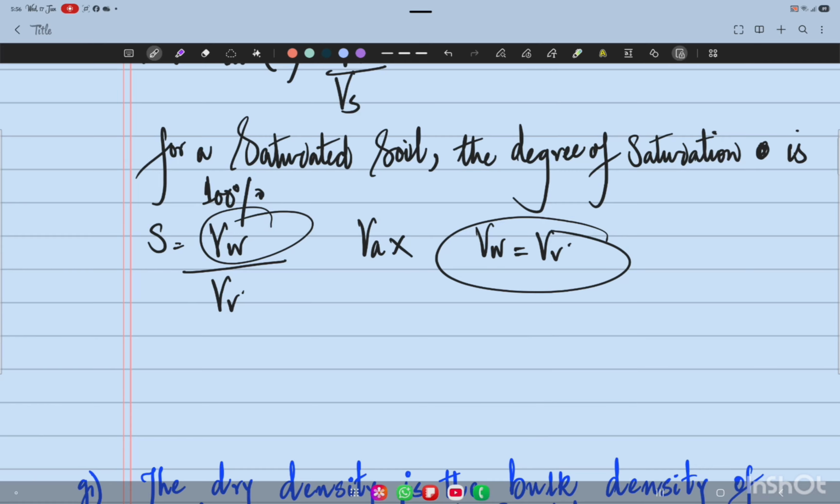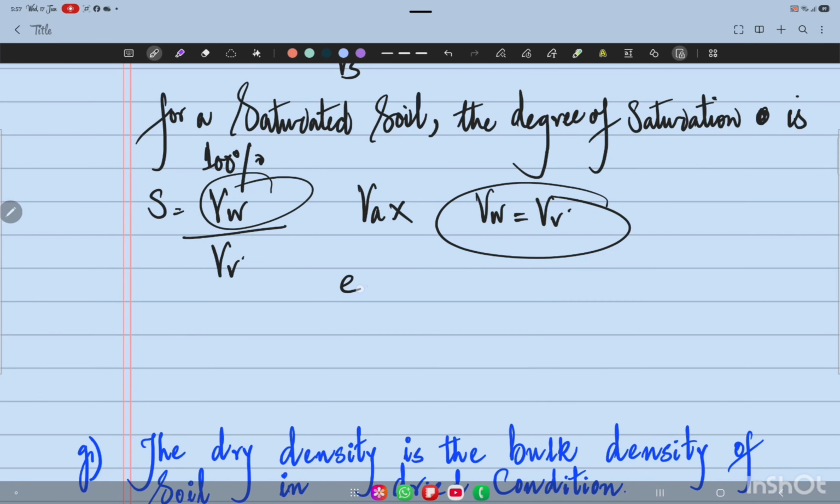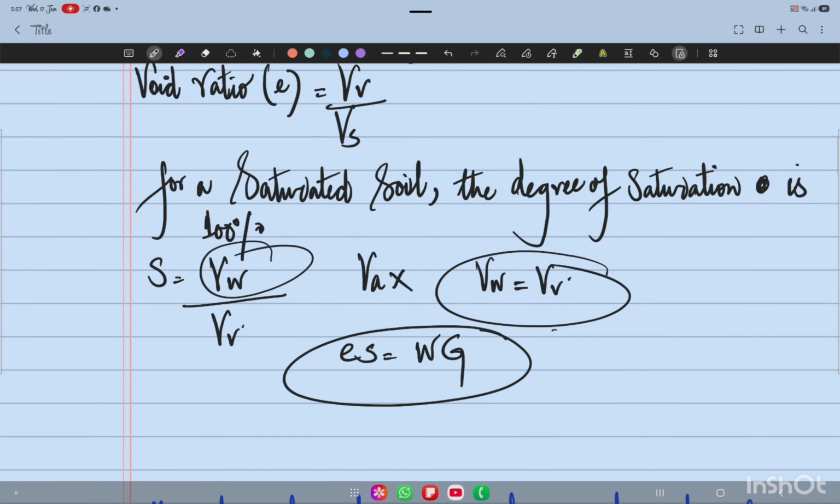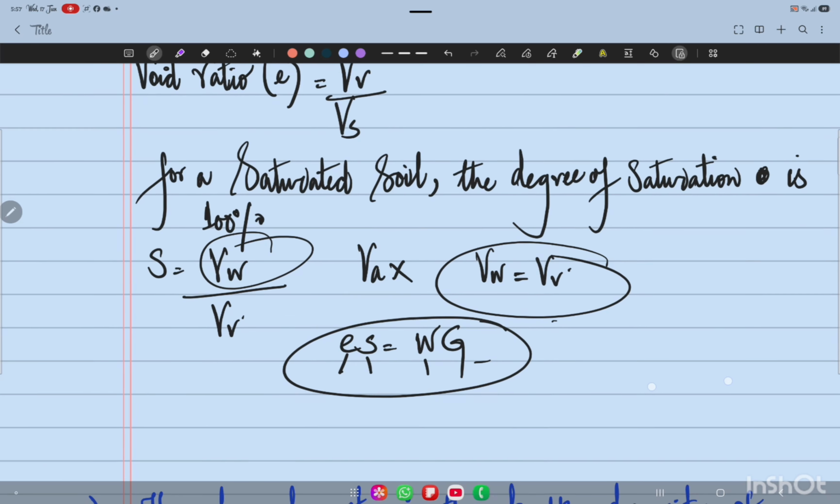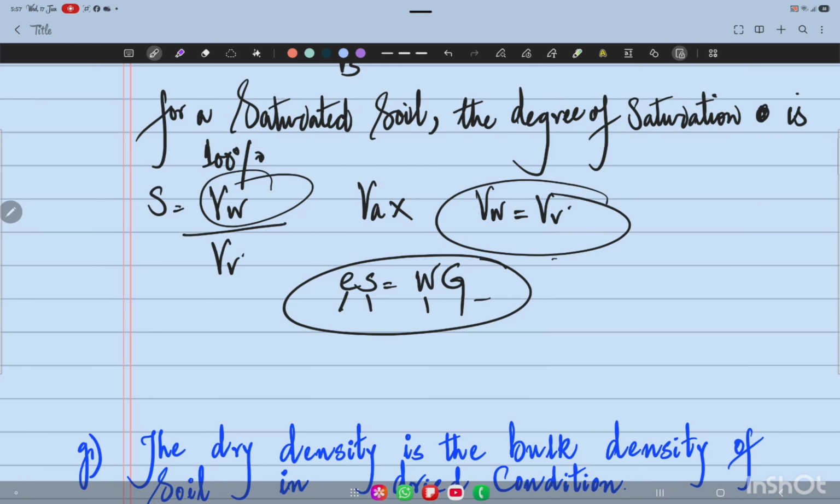All right. And we know the expression eS = wG. This is the general expression in a soil mass, and it relates the void ratio, degree of saturation, water content, and specific gravity. So when the degree of saturation S for a saturated soil is 100%, that means S will be 1. So e = wG.